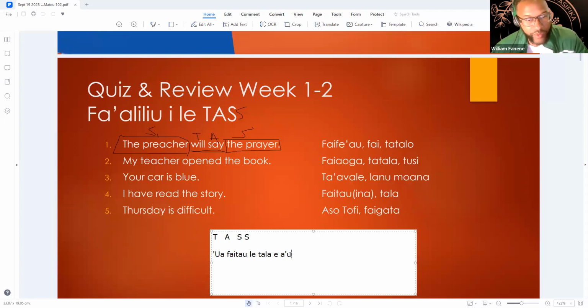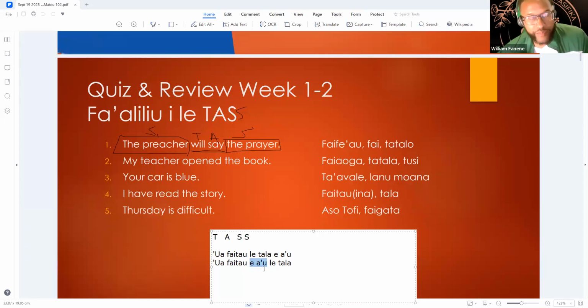And then the other way, if we wanted to restate it, remember: tense, action, two subjects coming after. It's going to be Ua faitau Au Letala. All right, so this is the doer of the action. And really, this just takes studying the pronouns that come after the action. So the way that you said it was correct, but that would be tense, subject, action.